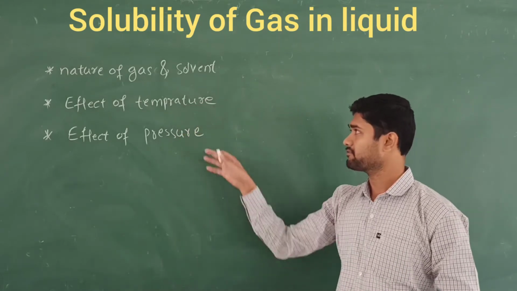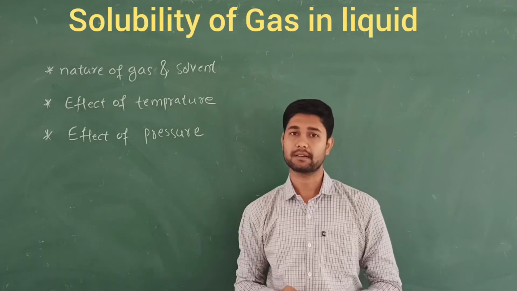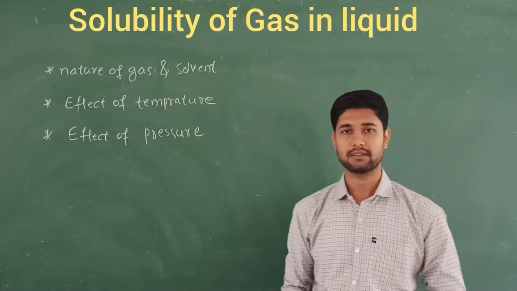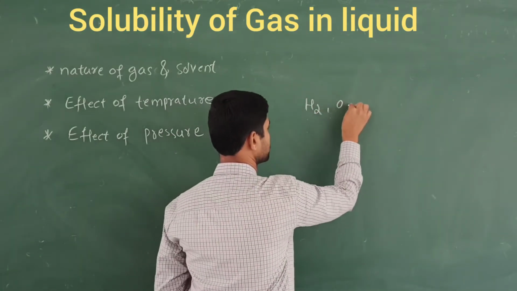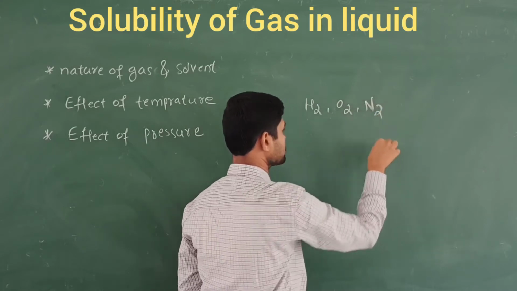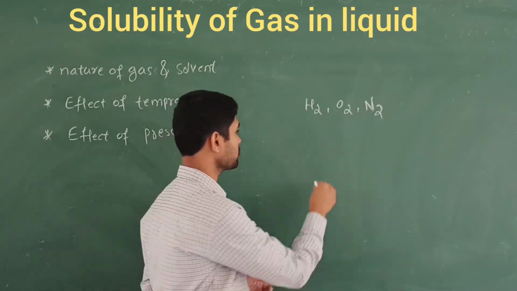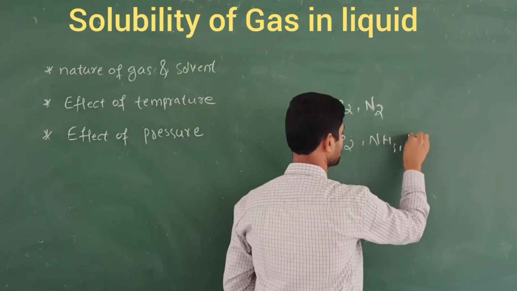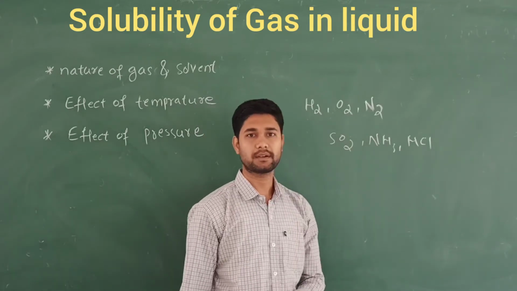So these are the main three factors observed in the solubility of gases in liquid. First one is called nature of gas and solvent. You know that some gases like hydrogen, oxygen and nitrogen dissolve in water only to a small extent, but some, like sulfur dioxide, ammonia and hydrogen chloride, are highly soluble in water.